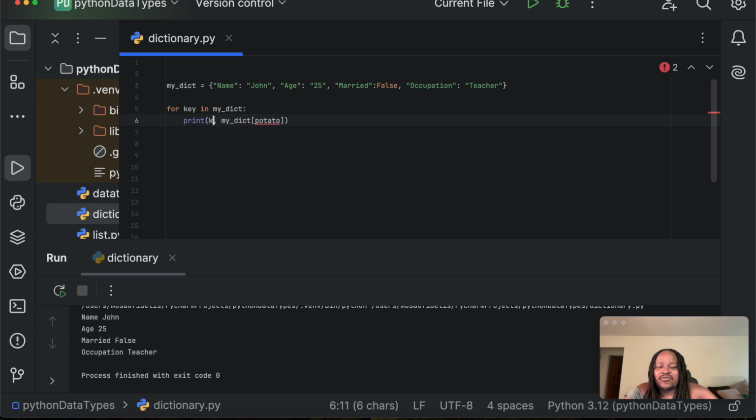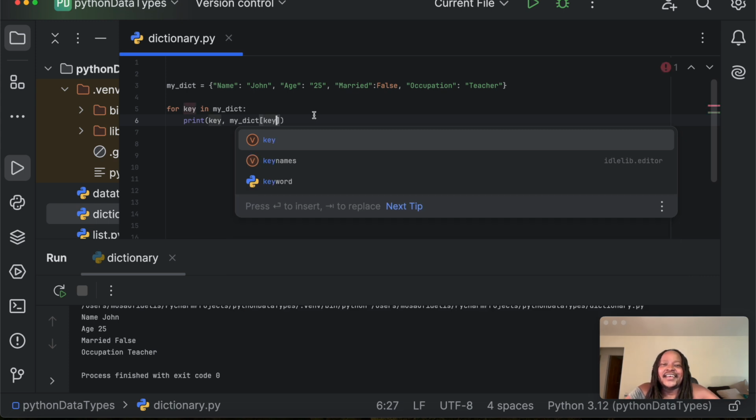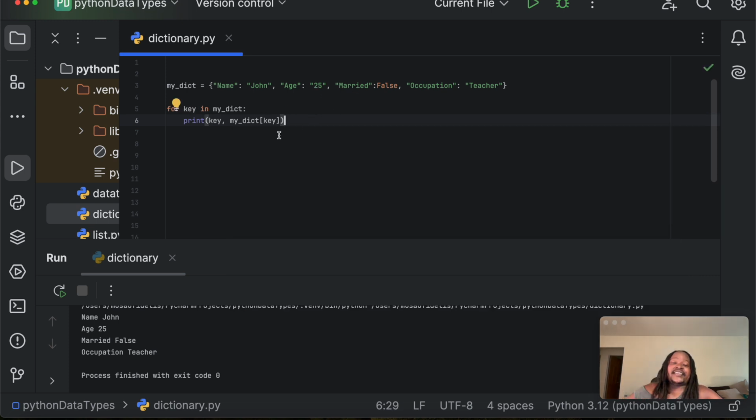Now this is very intuitive. You can see that you are trying to access the key and print the key and the value associated with that key. This is more readable. When people read your code, they can clearly see what you were trying to do, and that's very important.